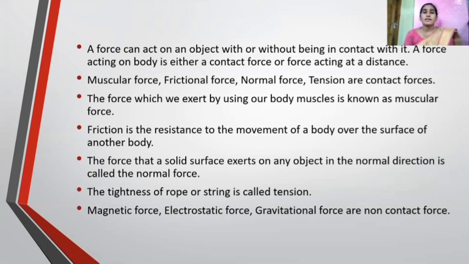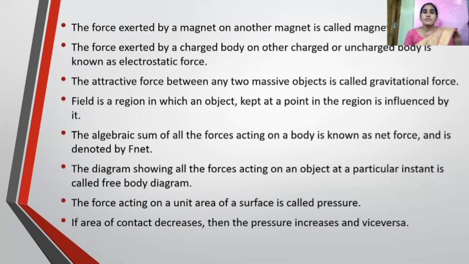The last one is tension. The tightness of rope or string is called tension. We already discussed these four forces. Now, magnetic force, electrostatic force, gravitational force are non-contact forces. The force exerted by a magnet on another magnet is called magnetic force.